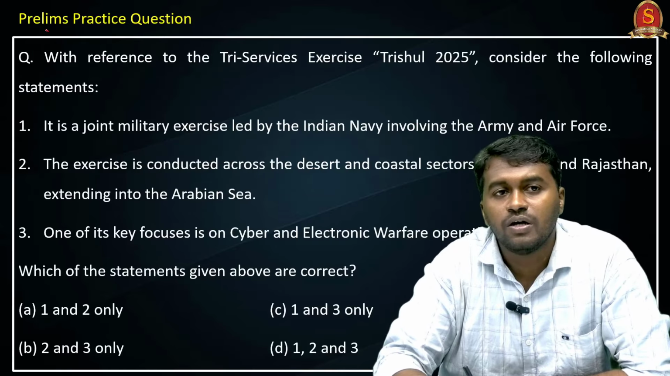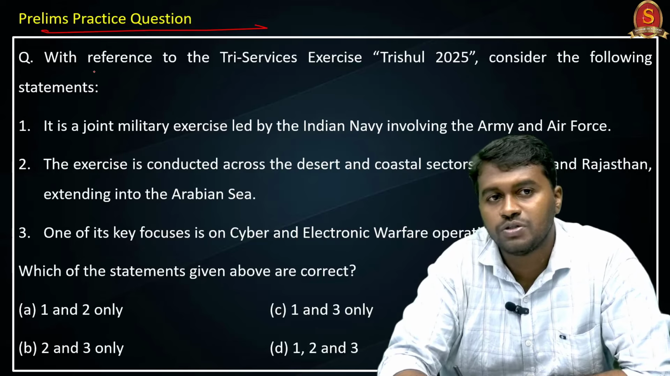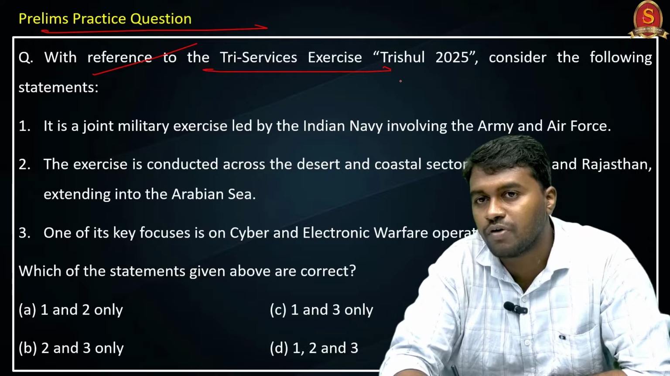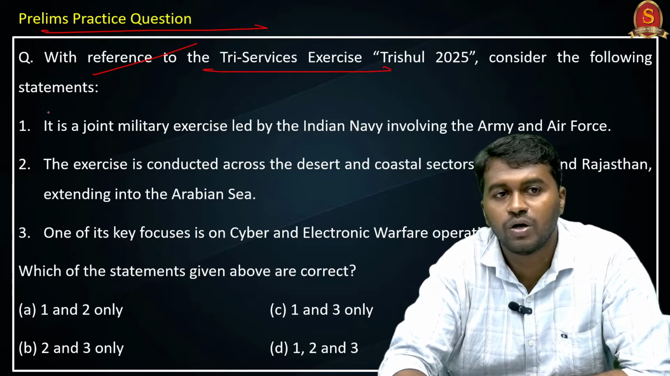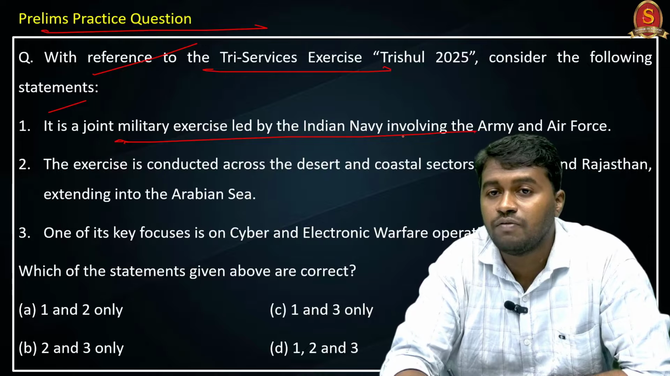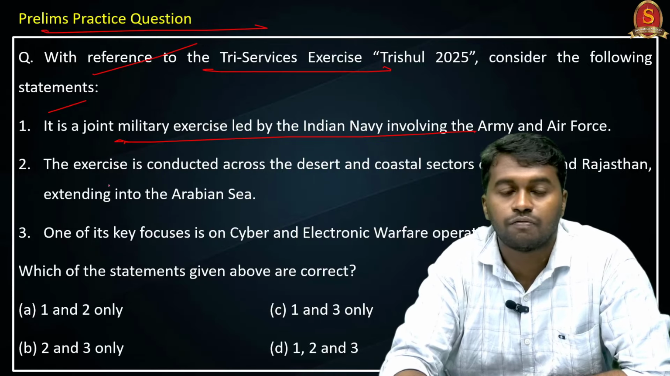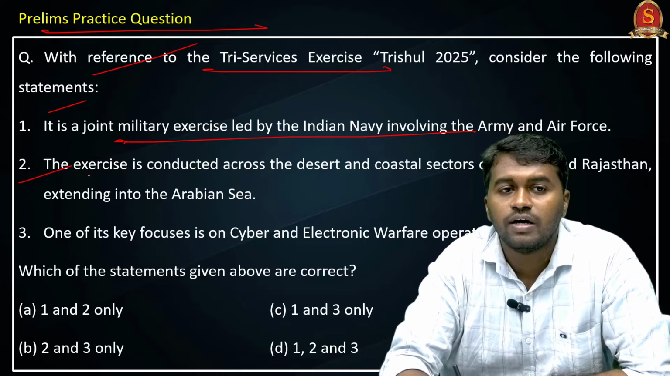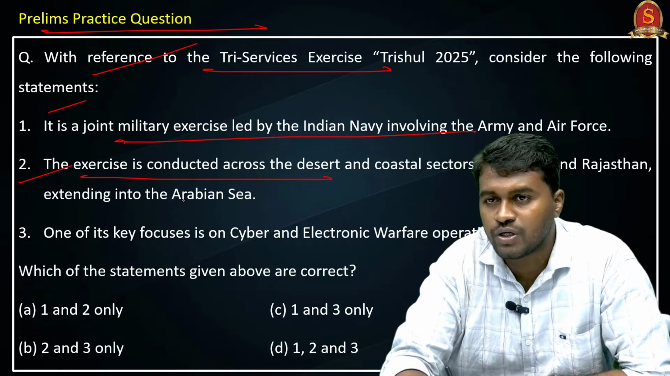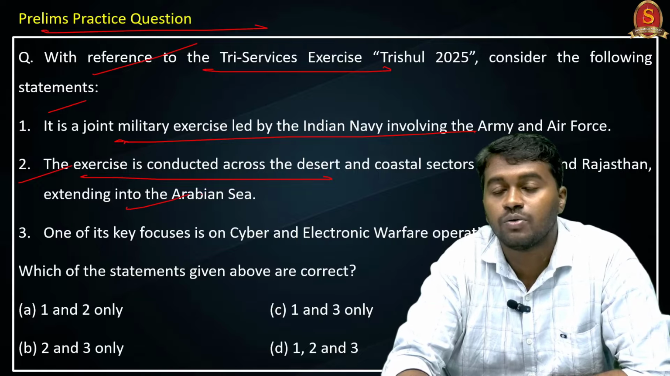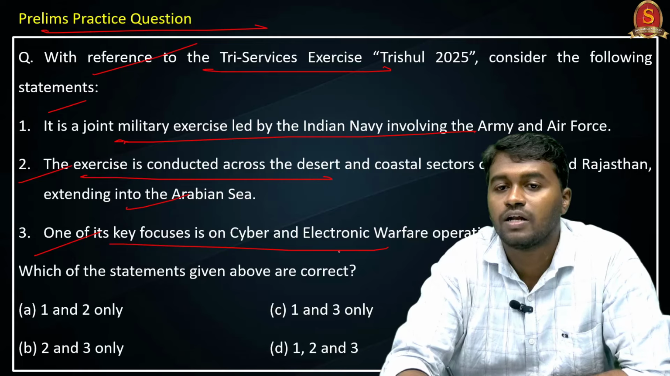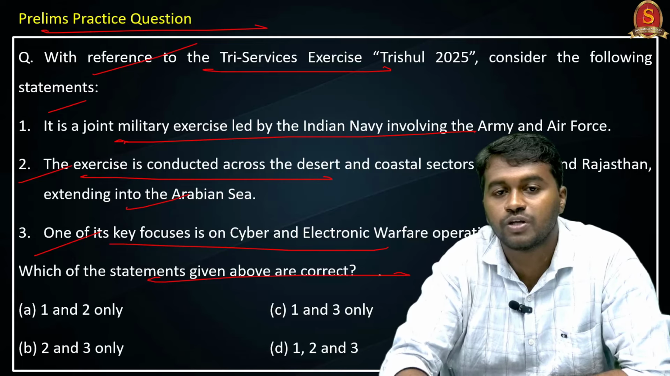And coming to the prelims practice question. The question is with reference to Tri-Services Exercise Trishul 2025, consider the following statements. Statement 1, it is a joint military exercise led by Indian Navy involving the Army and Air Force. Statement 2, the exercise is conducted across the desert and coastal sectors of Gujarat, Rajasthan and extending into the Arabian Sea. Statement 3, one of its key focus is on cyber and electronic warfare operations. Which of the above statements is or are correct?